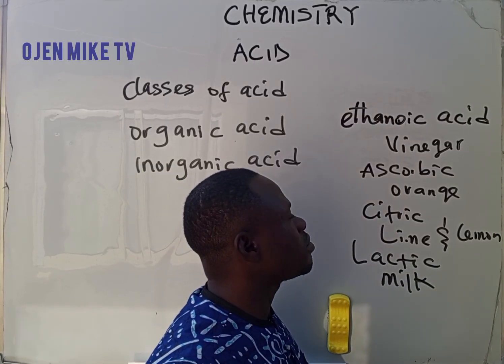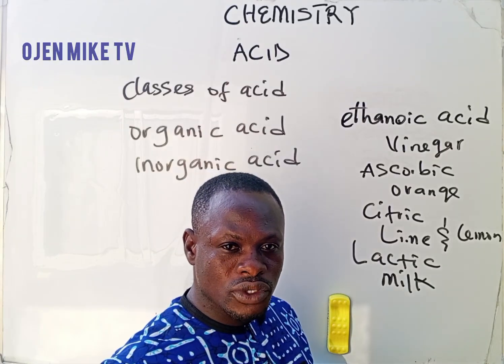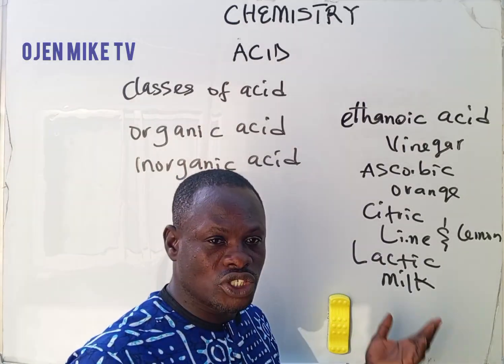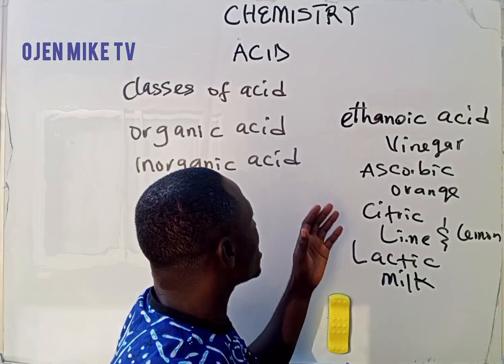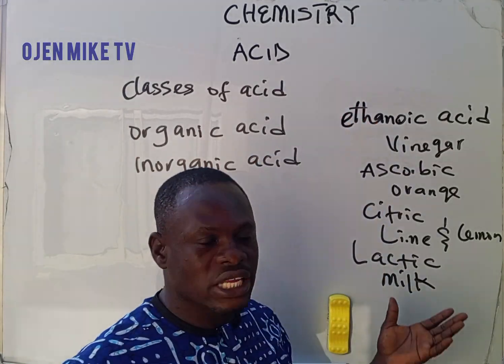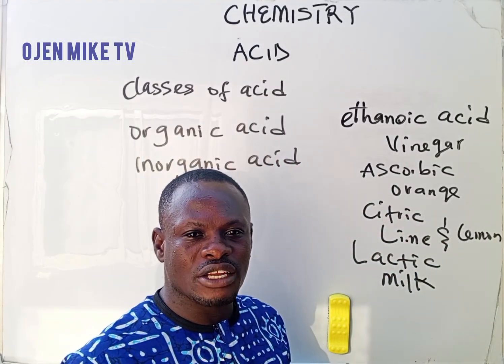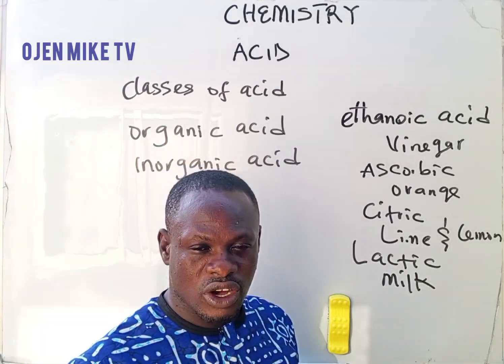We have amino acid. Of course you know that amino acid is gotten from proteins. We also have other acids which you might not see here for the sake of time. So these are the various examples of organic acid. Those acids that are gotten from plant and animal products or material are called what? Organic acid. Is that understood?